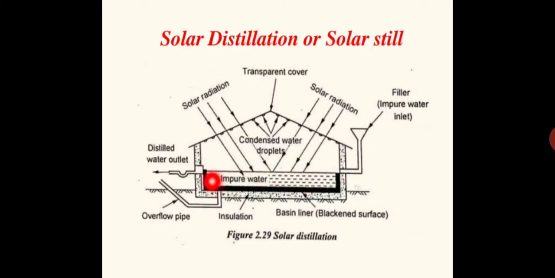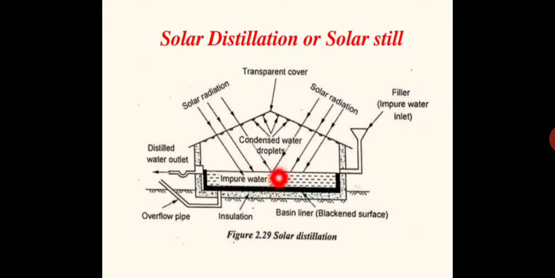So impure water is stored in this basin. The bottom portion of this basin is coated with black color, so that solar radiation is absorbed. Whatever solar radiation is absorbed here, that heat is provided to the impure water. Once the impure water stored here absorbs the heat, it will get evaporated. If the temperature becomes more than 100 degrees Celsius, the water will start evaporating and water vapors are formed.